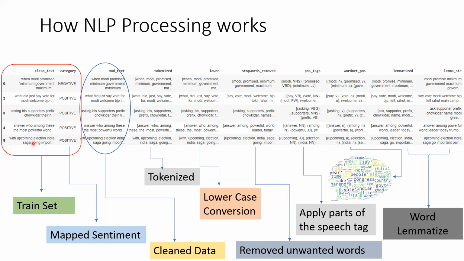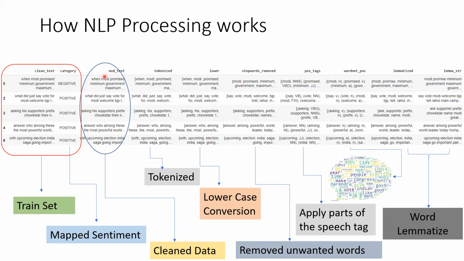These tweets are the training set, and the category is the sentiment, which is already mapped. Then we take this text and clean the data. For example, the double quotation here is already removed, so it's clean data.